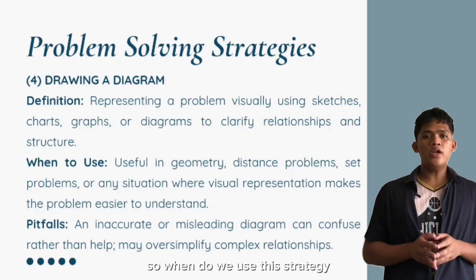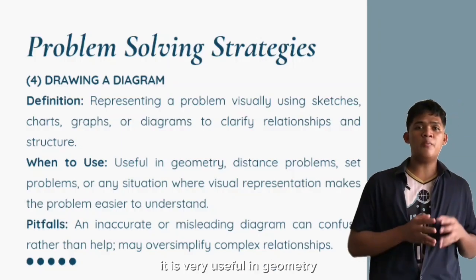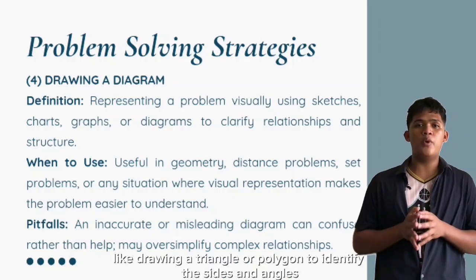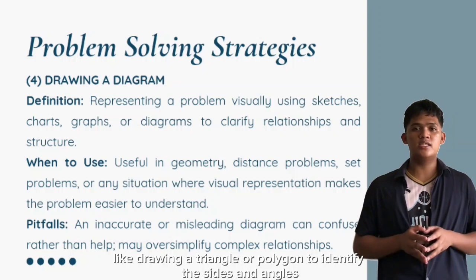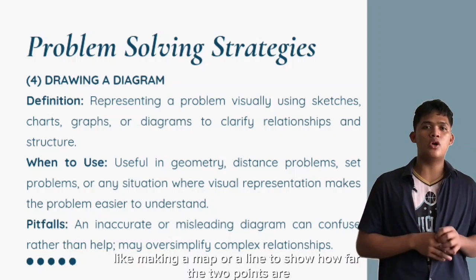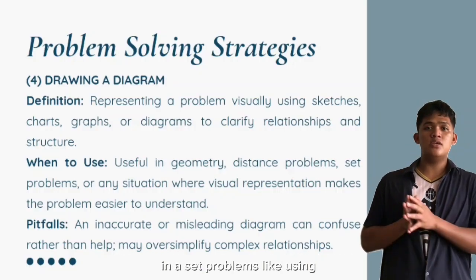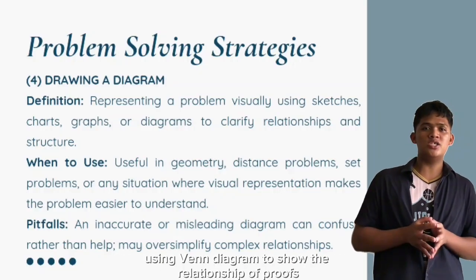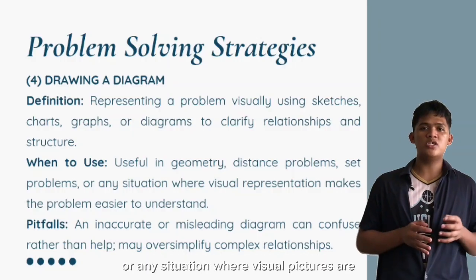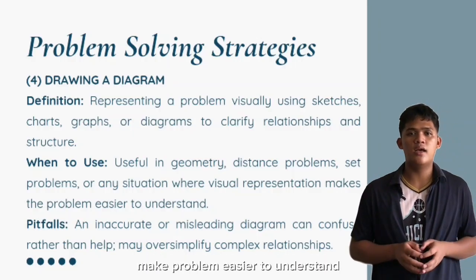So when do we use this strategy? It is very useful in geometry problems, like drawing a triangle or polygon to identify the sides and angles. In distance problems, like making a map or a line to show how far the 2 points are. In set problems, like using a Venn diagram to show the relationship of groups, or any situation where visual pictures make a problem easier to understand.